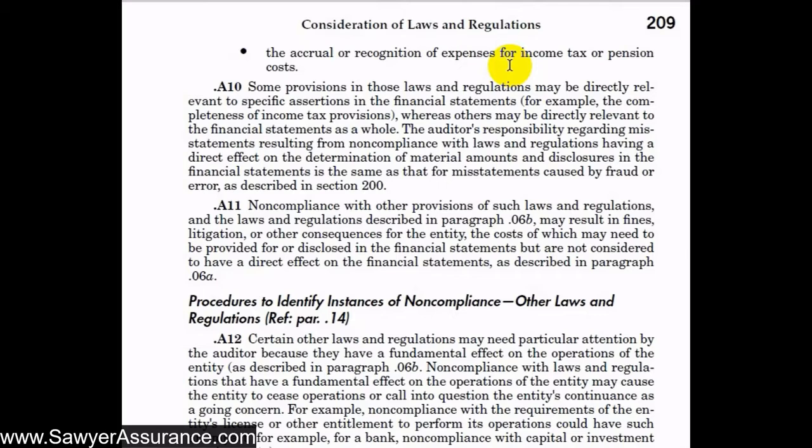and we would need to understand those in order to see if they are complying with those laws and regulations. And then more indirectly, the entity might be liable for fines or litigation if they're not in compliance with other laws and regulations. So even though those laws and regulations might not directly relate to a financial statement item, they might have to record a liability, for instance, legal litigation uncertainties or something like that related to non-compliance with the provisions of laws and regulations. So that would be more of an indirect effect than a direct effect on the financial statements.